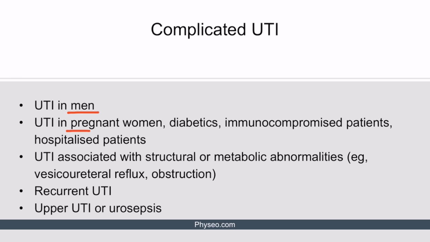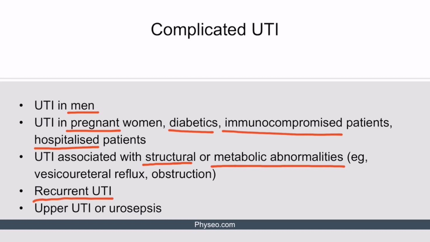Secondly, UTI in pregnant women, diabetics, immunocompromised patients, and hospitalized patients is considered complicated because all of these states are associated with a higher than normal risk of progression to pyelonephritis and urosepsis. UTI associated with structural or metabolic abnormalities are also considered complicated UTIs. Examples include vesicoureteral reflux and urinary tract obstruction. Recurrent UTI also suggests an underlying predisposing factor and is therefore considered complicated.